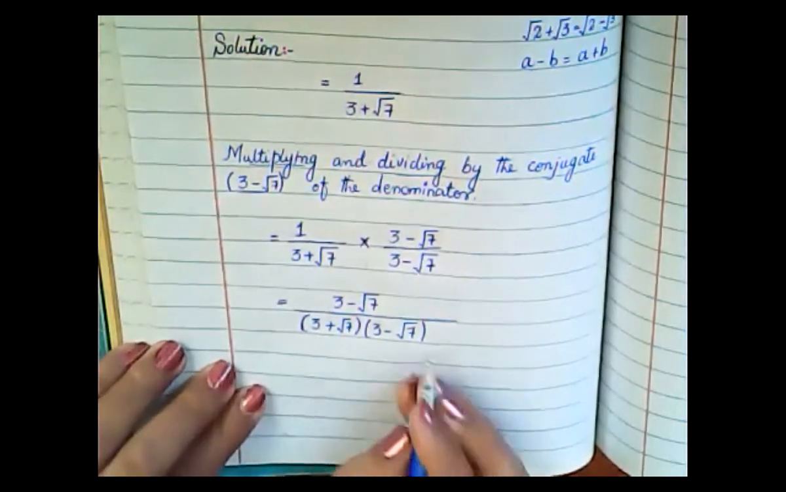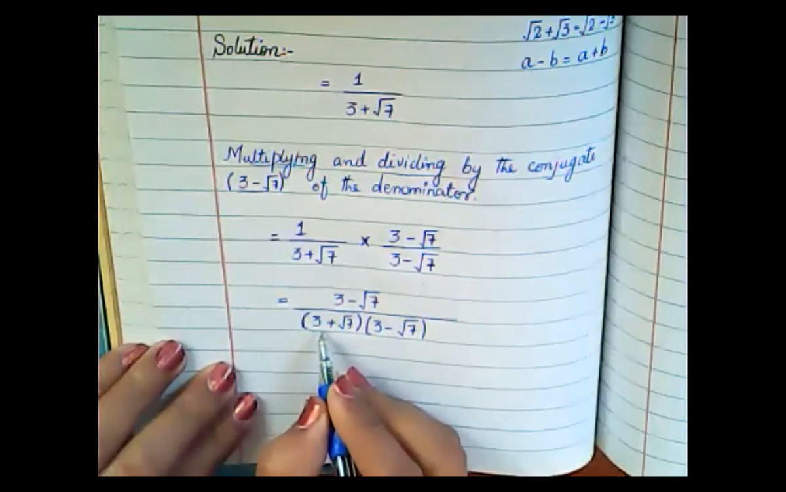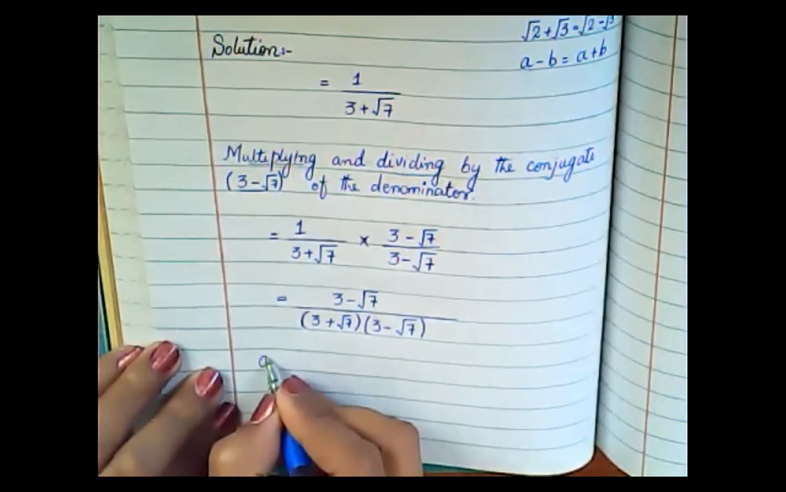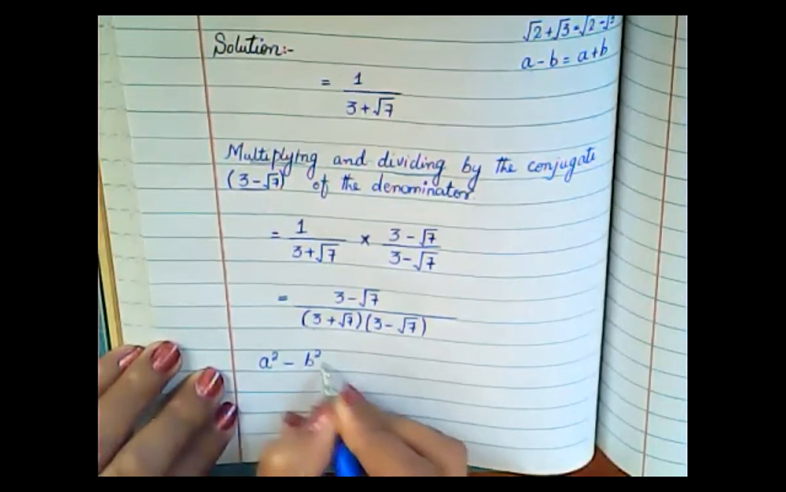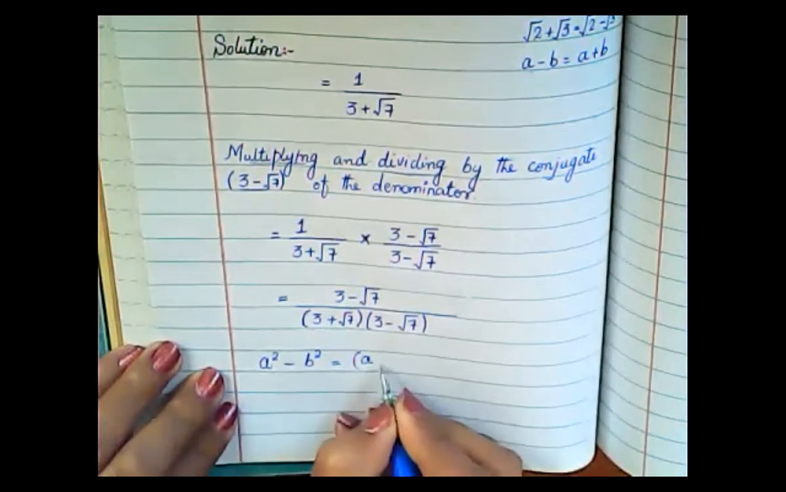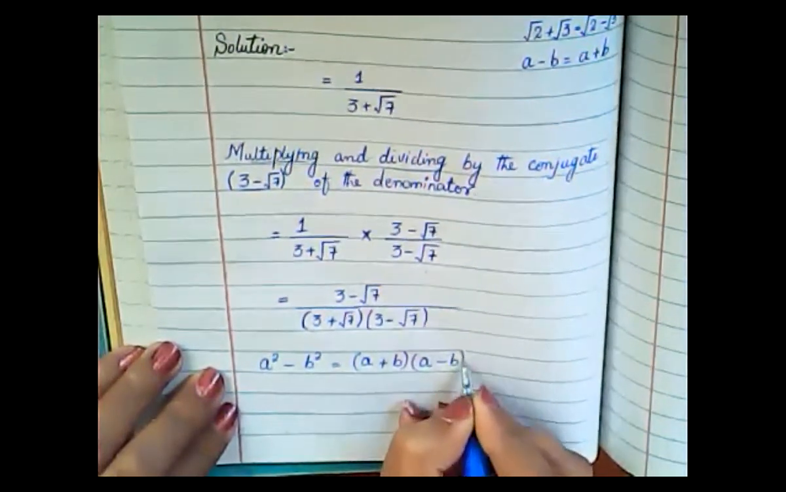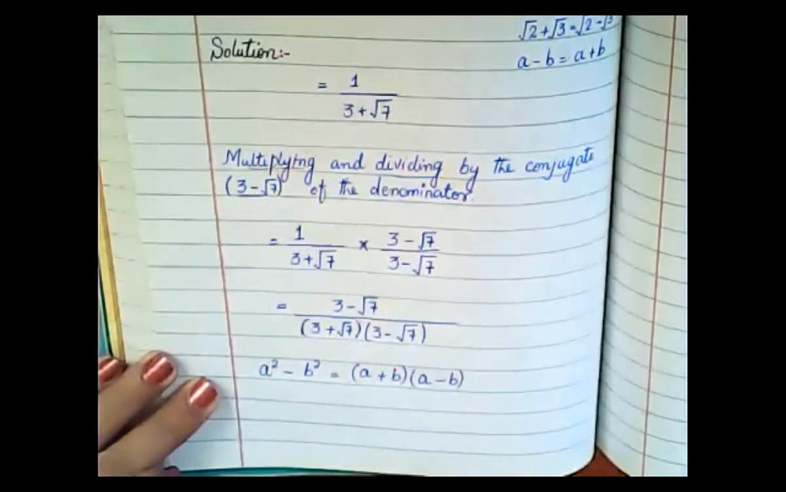Now, as you can see here in the denominator, you have a plus b, a minus b. So here you are going to apply the formula a square minus b square is equal to a plus b times a minus b. Okay, you are going to apply this formula here. Is it clear?